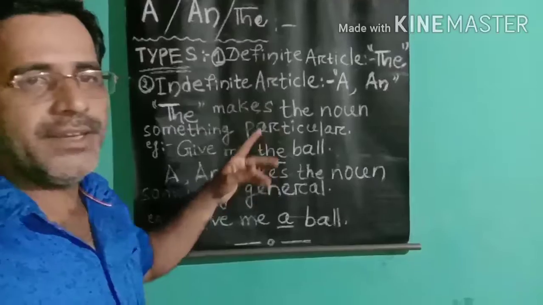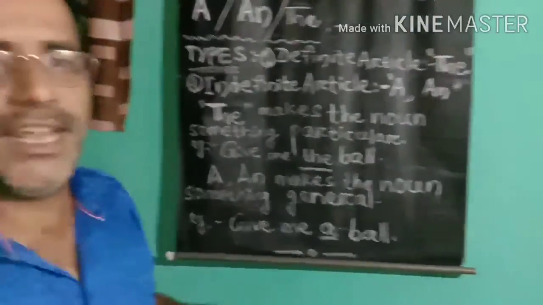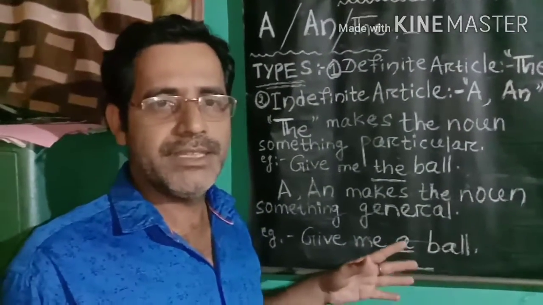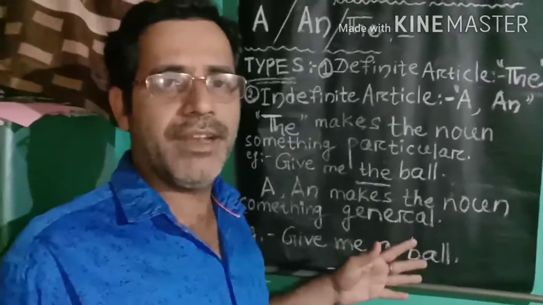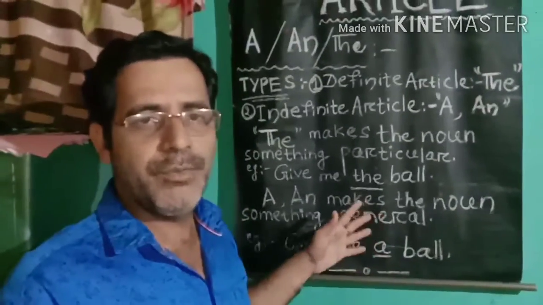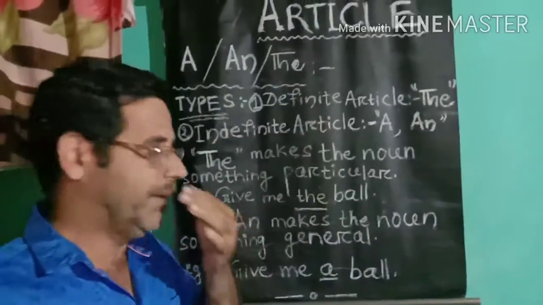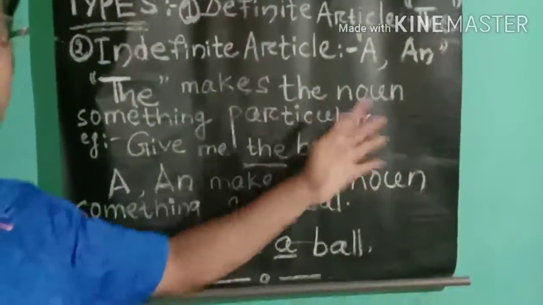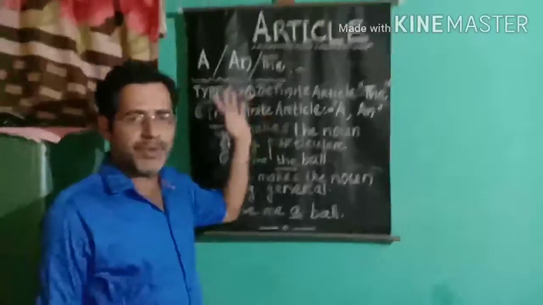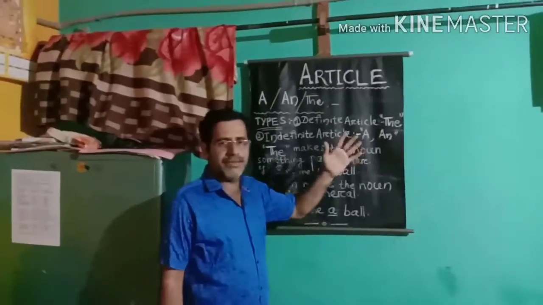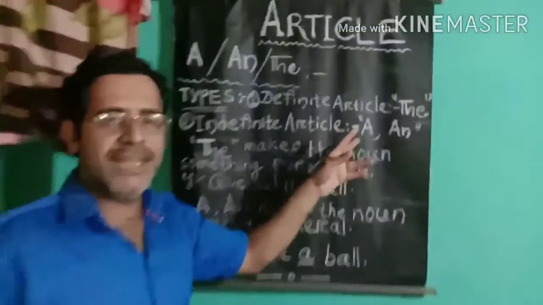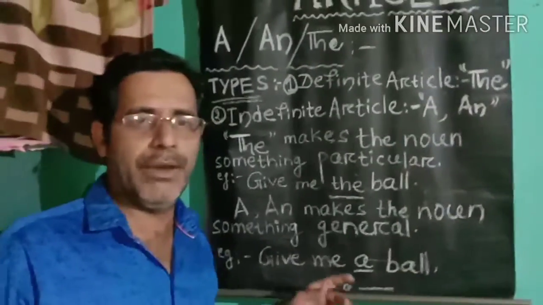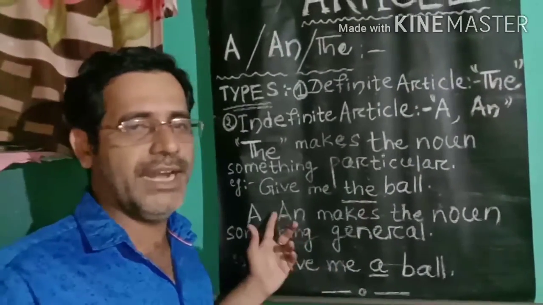Now, all my students, we know that in English there are 26 alphabets: A, B, C, D, E, F, G, H, I, J, K, L, M, N, O, P, Q, R, S, T, U, V, W, X, Y, Z. These 26 alphabets are divided into vowels and consonants. We learn from class 4, 5, 6, 7, 8, etc. that the article a and an is used before vowels. A, E, I, O, U are the vowels, and before a vowel we use the article an.